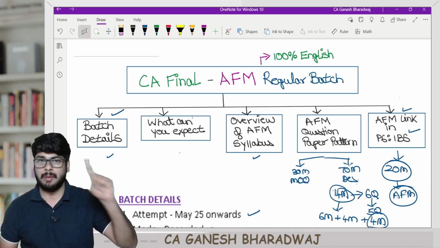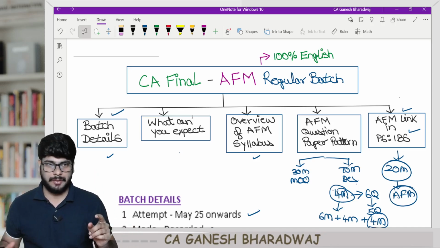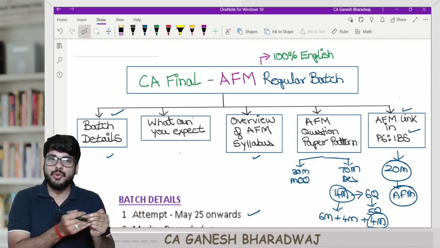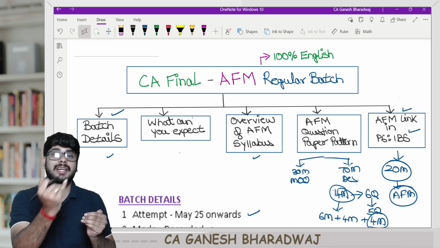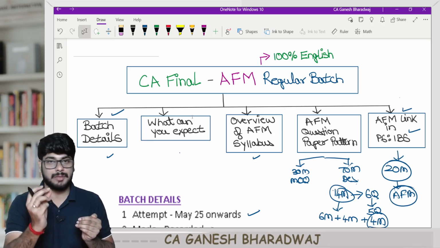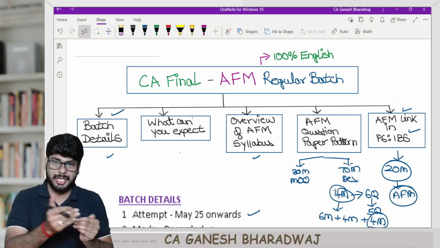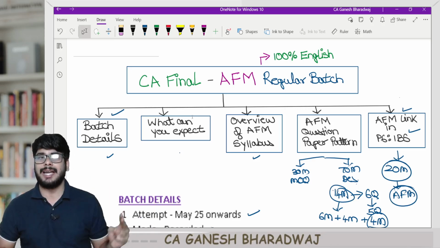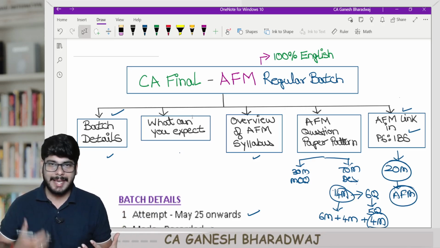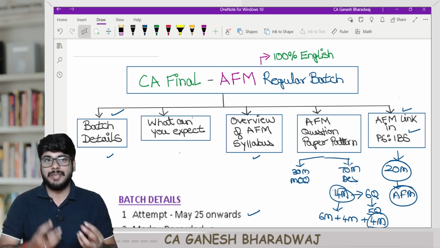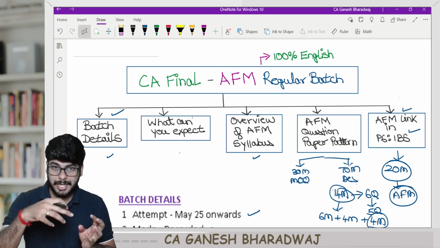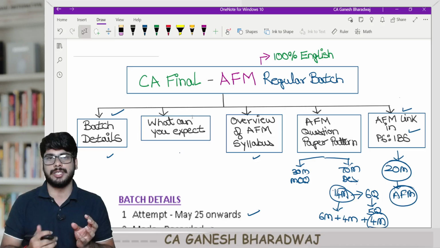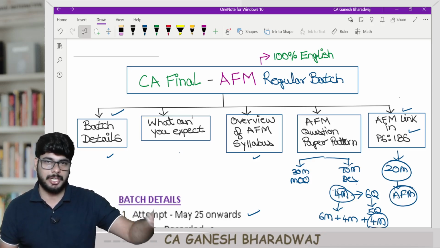2 reasons. Number 1, if you do it by yourself, which is 100% a possibility, as compared to that, if you watch a lecture, you can finish the entire syllabus slightly quickly, right? Because the time is of essence. You can finish it before, and you will have more time for practice and revision. That is number 1. And number 2, when a faculty is explaining the subject, the faculty will also bring in their experience, and they will also give you the multiple dimensions that are required in the subject, which you otherwise might not have at the moment.